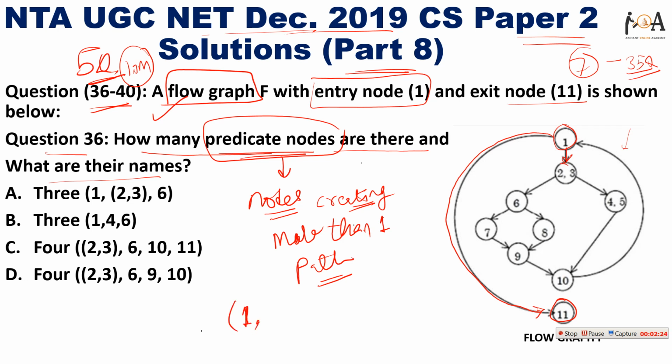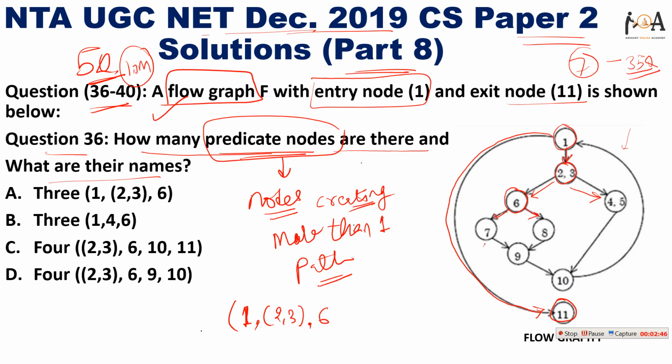Similarly, nodes 2 and 3 are also predicate nodes, because one path is here and one path is here. And node 6 is also a predicate node, because more than one path is there.